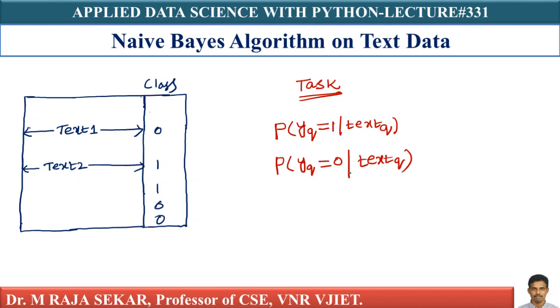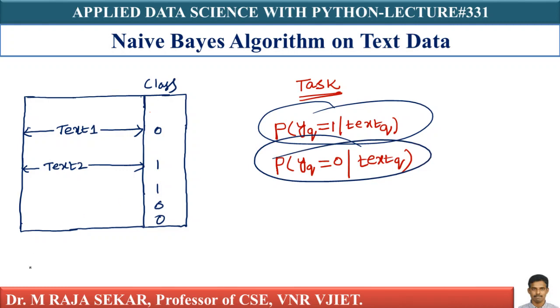This is a binary classification problem. Therefore, I must find the probability of 1 or probability of 0 for the given text query. Of course, you can extend it to multi-class classification problems also. If we can compute these two probabilities, then you can decide the class label.